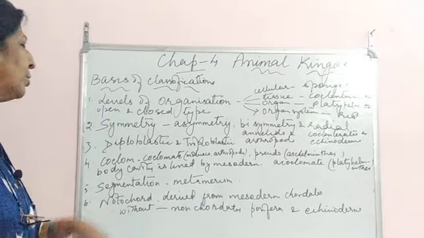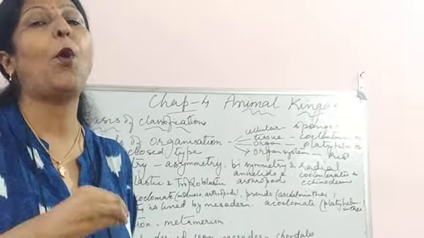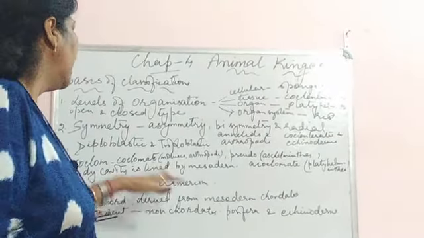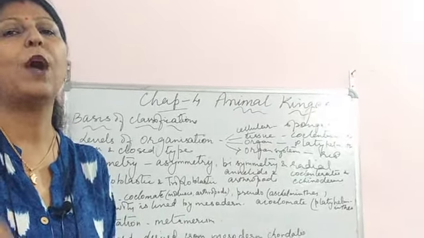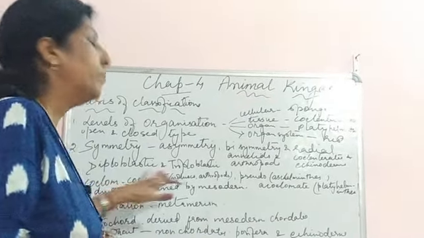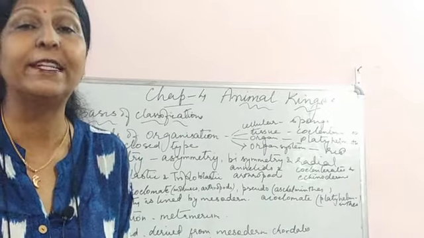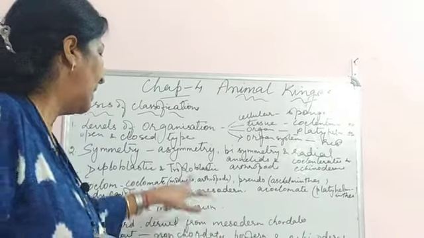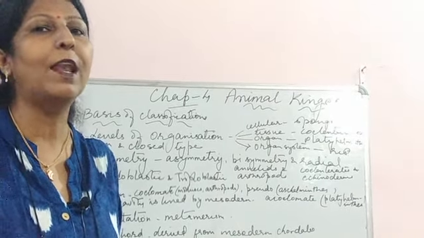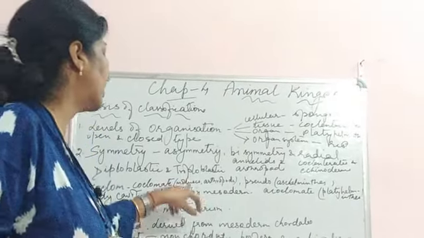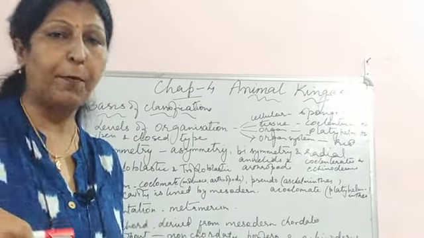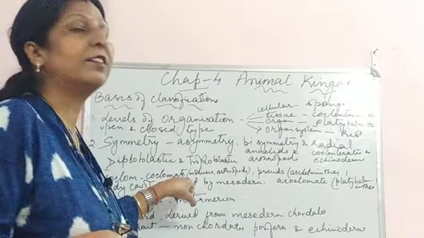Then we come to the coelom. Coelom is the body cavity. That is also a level of classification. Now there are organisms who have got hollow body cavities present in their body, and they are known as coelomate organisms. And the examples are mollusks. Snails, देखा होगा ना, वो शंख वाला कीड़ा, so that comes into mollusks. Mollusks और arthropods, सारे कीड़े मकोड़े जो हैं वो arthropods में आते हैं. So they come into this coelomate.